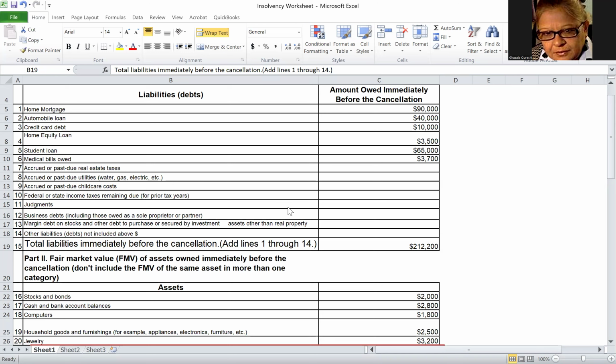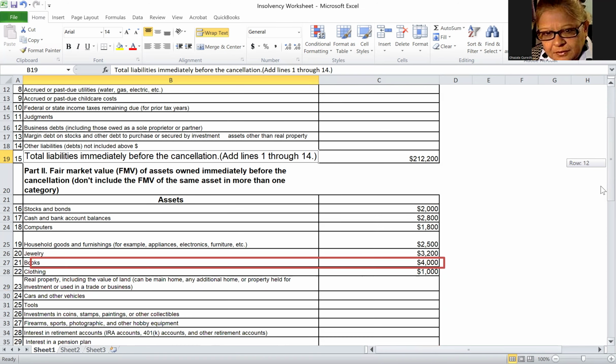A taxpayer is insolvent when his total liabilities exceed his total assets. Forgiven debt may be excluded from income under the insolvency exclusion. Normally, a taxpayer is not required to include forgiven debt in his income to the extent that he is insolvent.